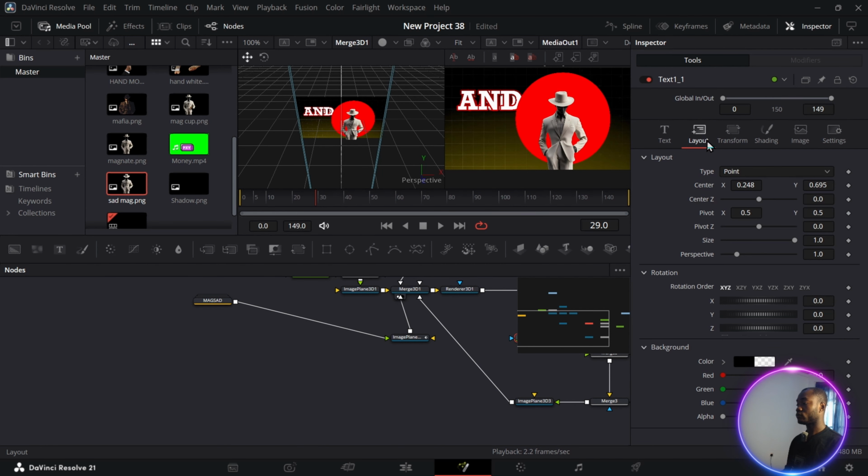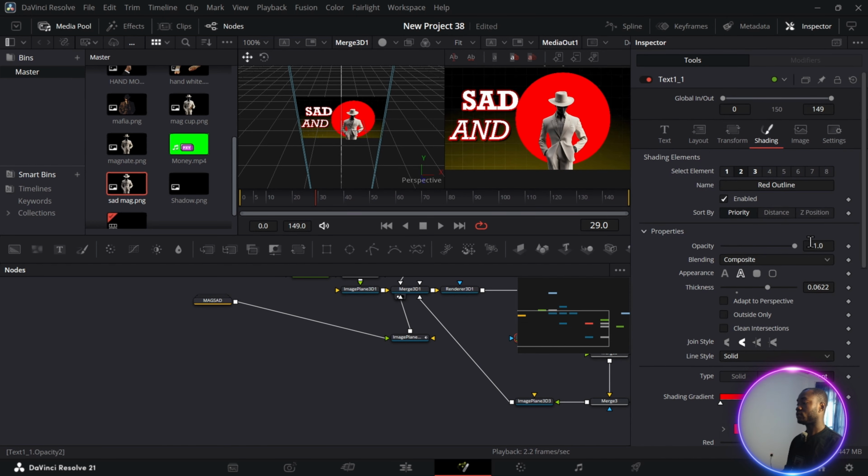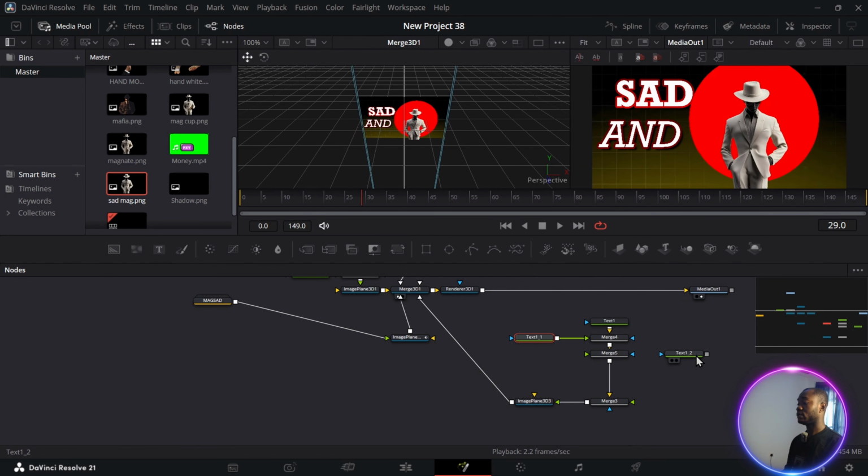Go to layout, drag it down, drag the X axis down, go back to text, change it from bold to italic, then shading. For the shading, you can decide to reduce the red so that you have a variation of red. So I don't close down the inspector tab and bring in the last text. Sad and the last one is going to be confused.